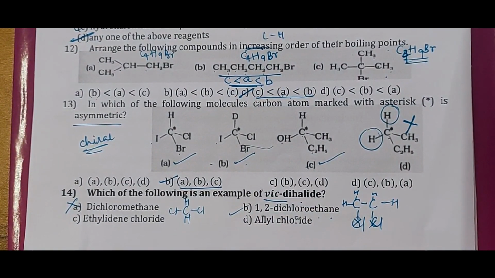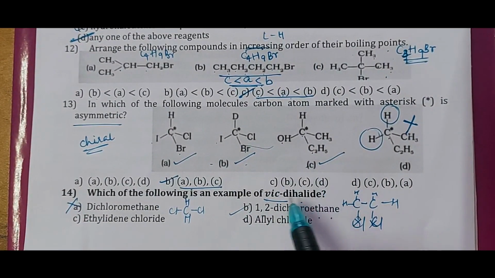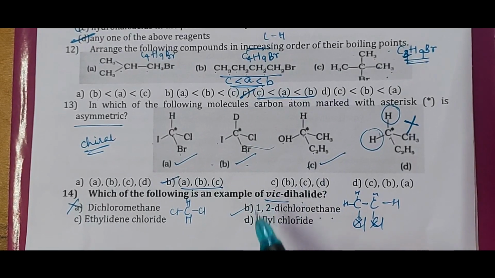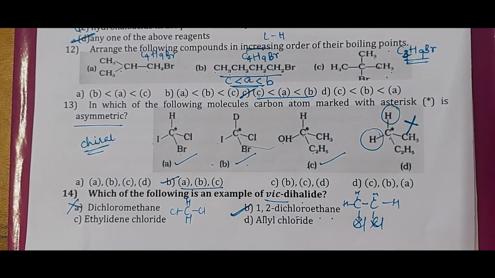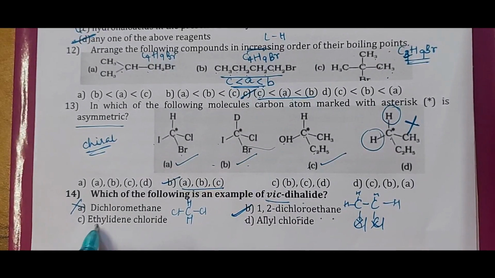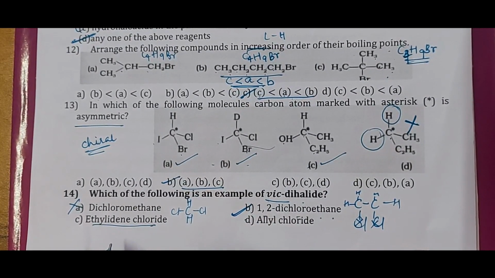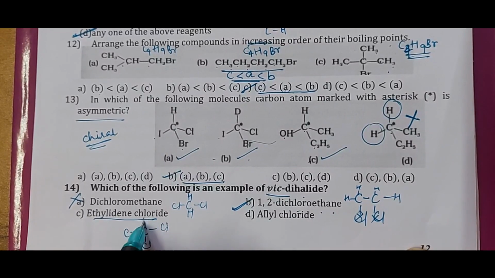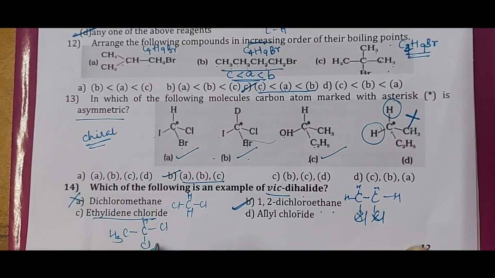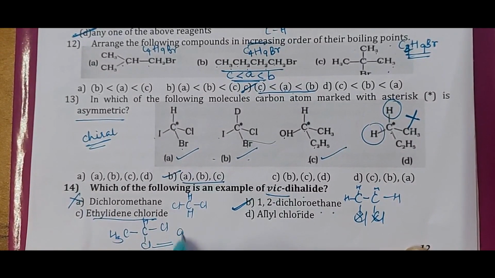Next, ethylene chloride as well as allylic chloride. We'll check with these 2 examples as well. The ethylene chloride can be represented as 2 carbon atoms, and Cl is present on the same carbon atom. And if Cl is present on the same carbon atom, remaining all are hydrogen, we call it as gem dihalide. Adjacent carbon atom, vicinal dihalide; same carbon atom, gem dihalide.